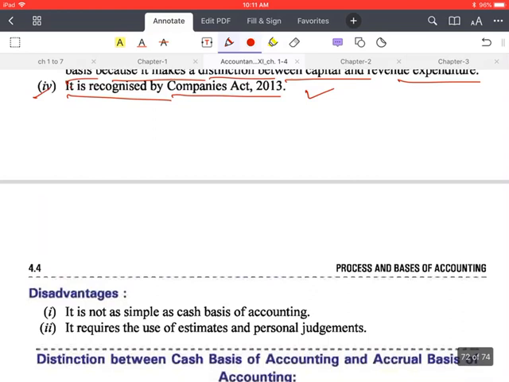So these are the advantages, and the disadvantages are, it is not as simple as cash basis of accounting, because so much of accounting knowledge is required to maintain the accounts on the accrual basis. So it is not easy. It requires the use of estimates and personal judgments. इसमें ये जो है personal judgments और estimates आते हैं actually.